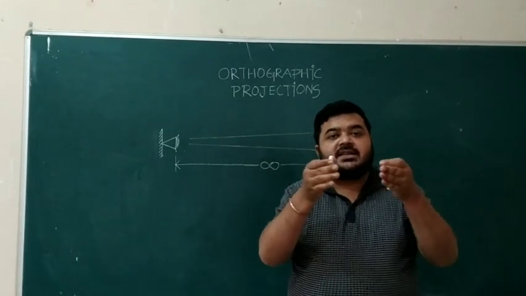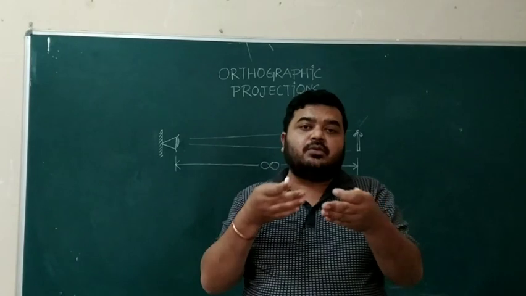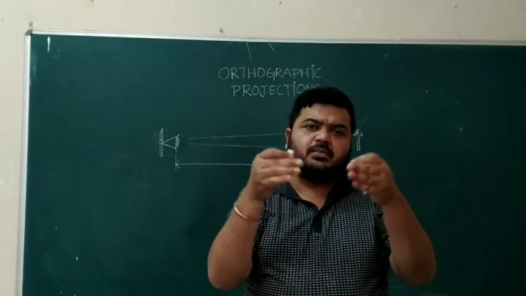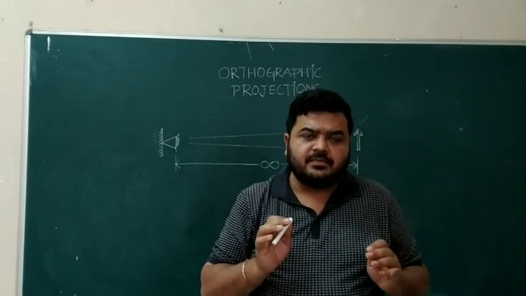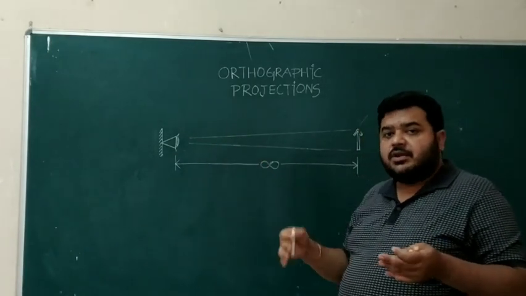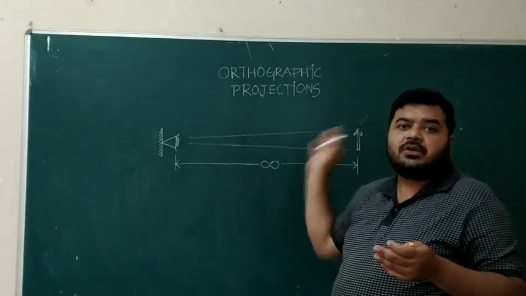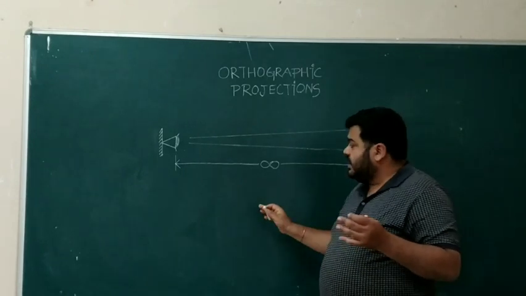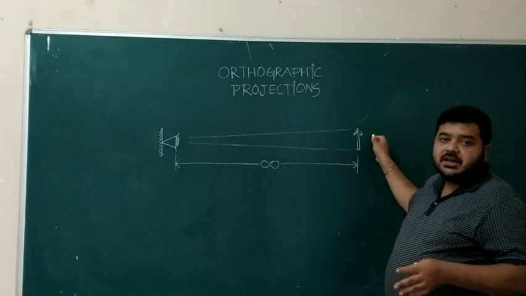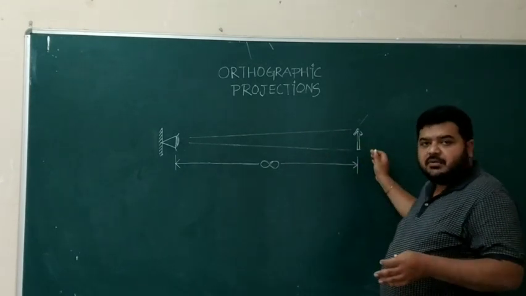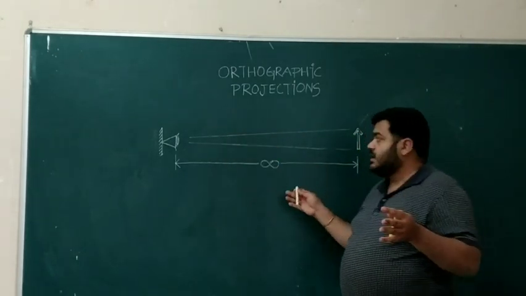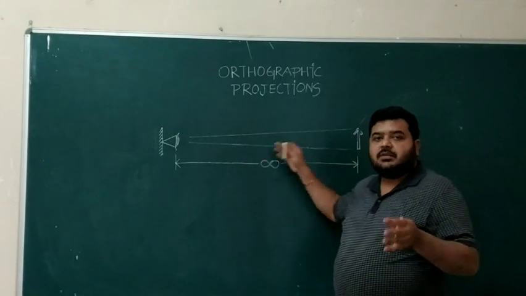That is, we are seeing things in perspective. Things nearer to us are larger, away from us are smaller, and they go on getting smaller until they vanish. But in reality, that is perspective. In theory, we are carrying the first concept in orthographic projection. Here, we are thinking that the observer and the object are infinitely distant from one another, and because of this distance, the lines of projection tend to be parallel to each other.